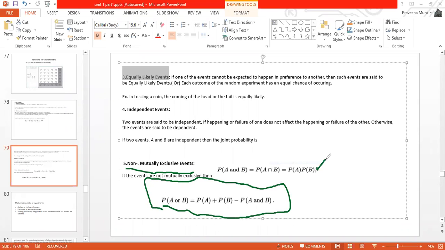Independent means occurrence of one event does not depend on the other event. In that case, probability of A intersection B is given as probability of A into probability of B. When the events are occurring together, then those events are called non-mutually exclusive events. So in that case, probability of A union B is given as probability of A plus probability of B minus probability of A intersection B.